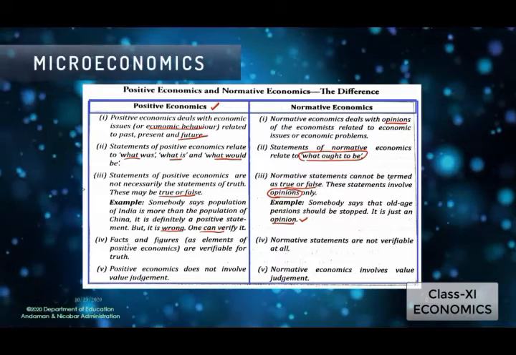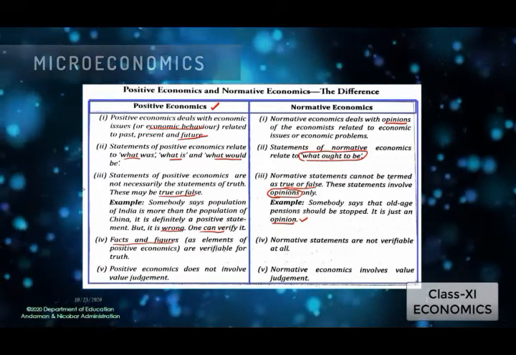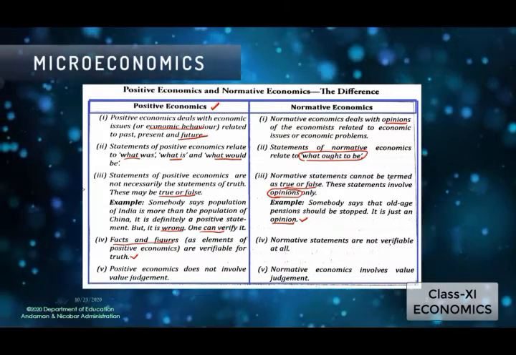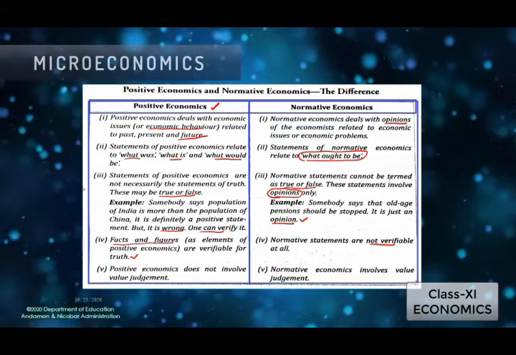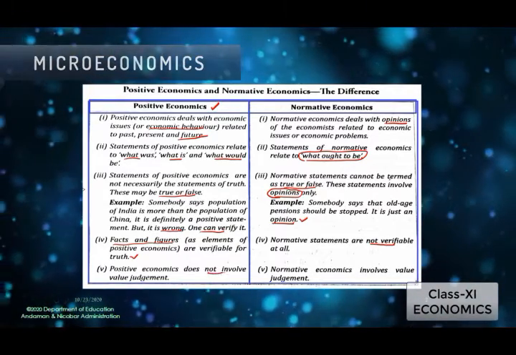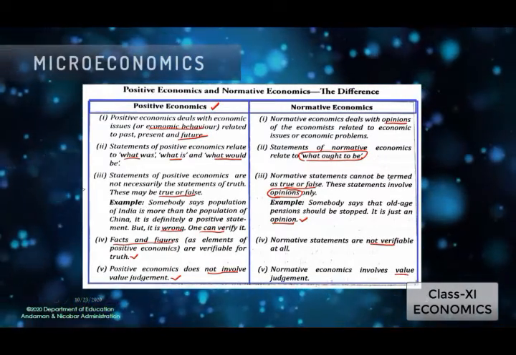And the fourth one, the facts and figures, which are an element of positive economics, are verifiable for truth, whereas normative statements are not verifiable at all. And at last, positive economics does not involve value judgment, whereas normative economics involves value judgment.